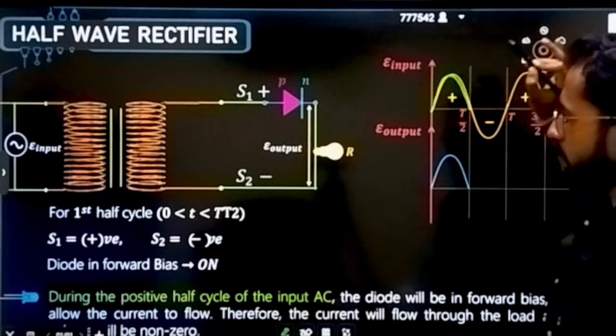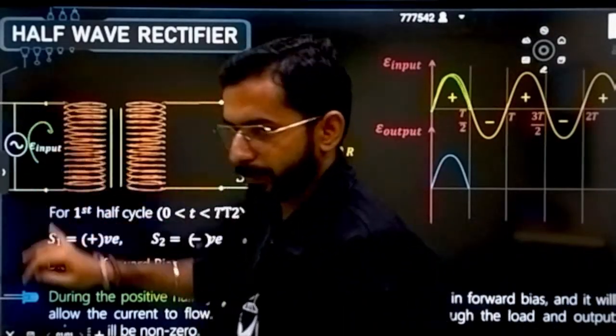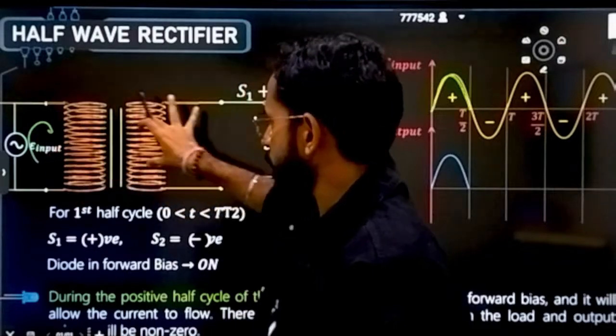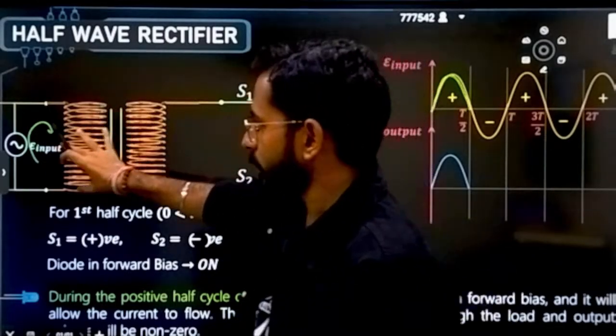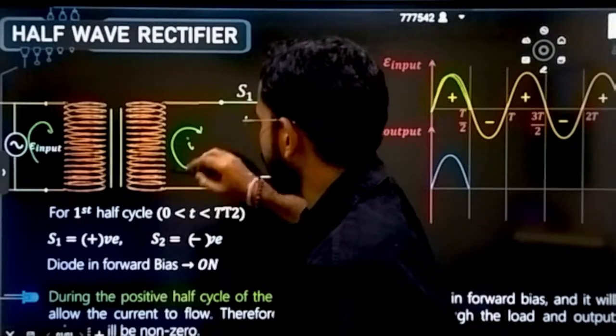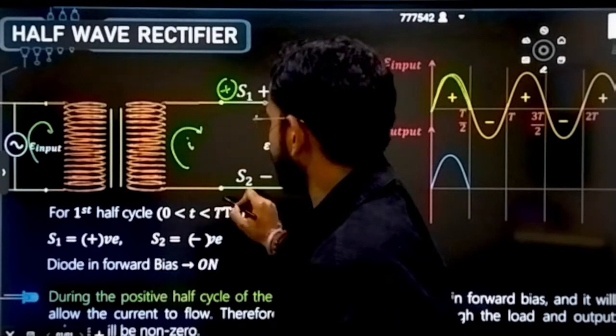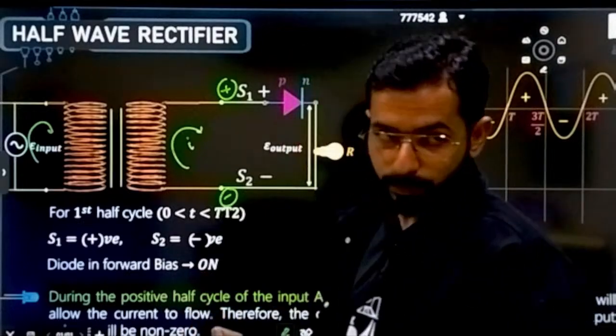This cycle is the positive cycle. Positive cycle means this kind of positive current will be flowing into it. Correct? That means the same kind of transformation will always be happening here also. If this is a positive cycle, it will also induce a positive cycle of current. Okay. That means if this is a positive cycle, I will say this point is at higher potential and this point is at lower potential.